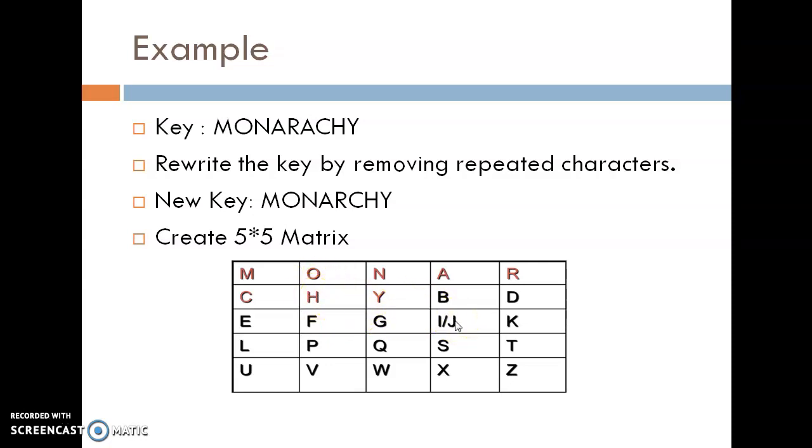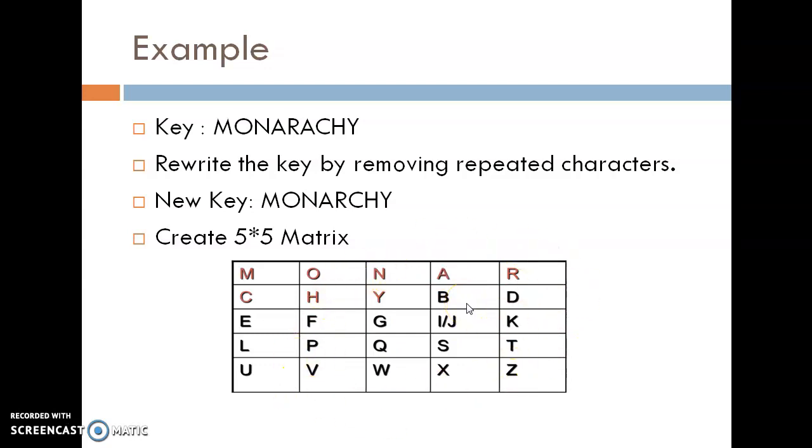I, J, it is on the same position. K, L, M is already there. N is already there. O is already there. So P, Q, R is there. S, T, U, V, W, X, Y is here. And Z. Okay. So this is a perfect 5 by 5 matrix.